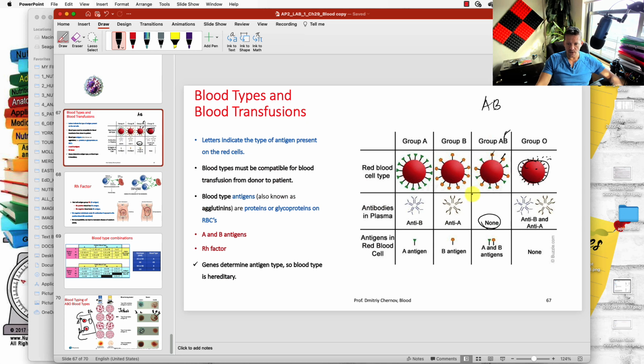Let's look at this again. If group A naturally would have antibody A, then this antibody A would attack its own antigen. That's why group A does not have antibody A, it has antibody B against somebody else. So it's kind of reciprocal.